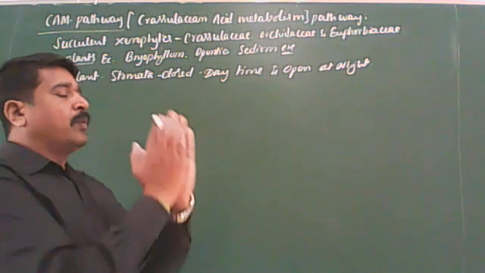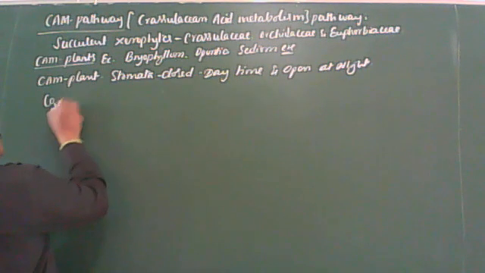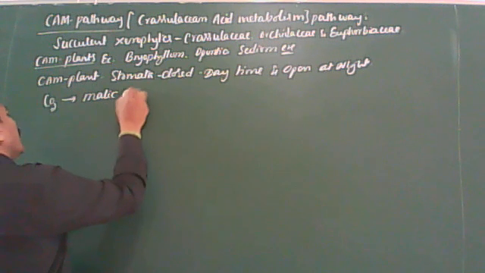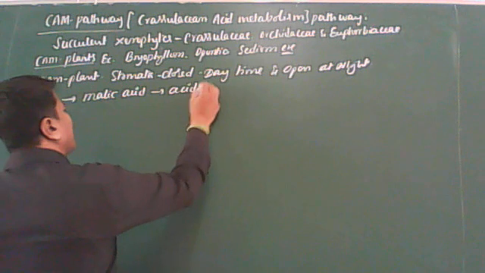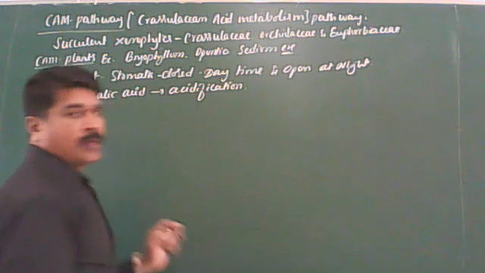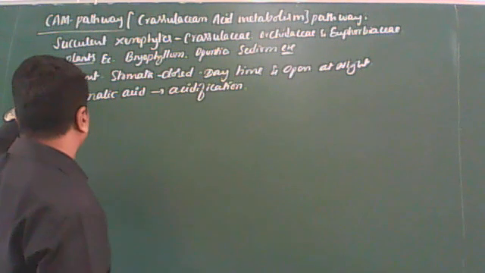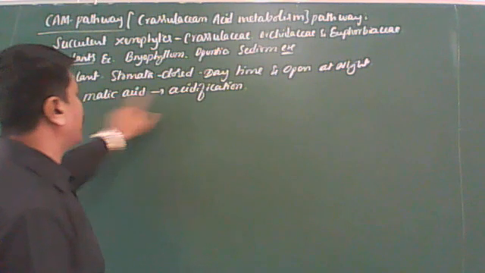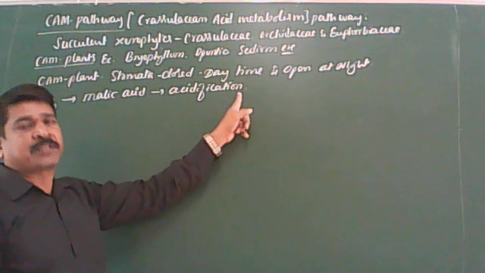During night, when stomata open, the carbon dioxide diffuses into the stomata and it is used for the synthesis of an organic compound called malic acid. This process is called acidification.